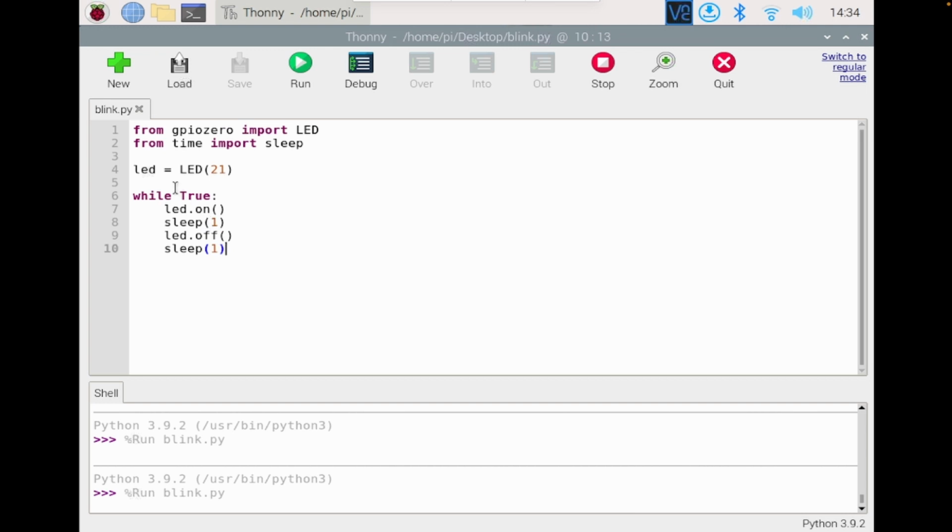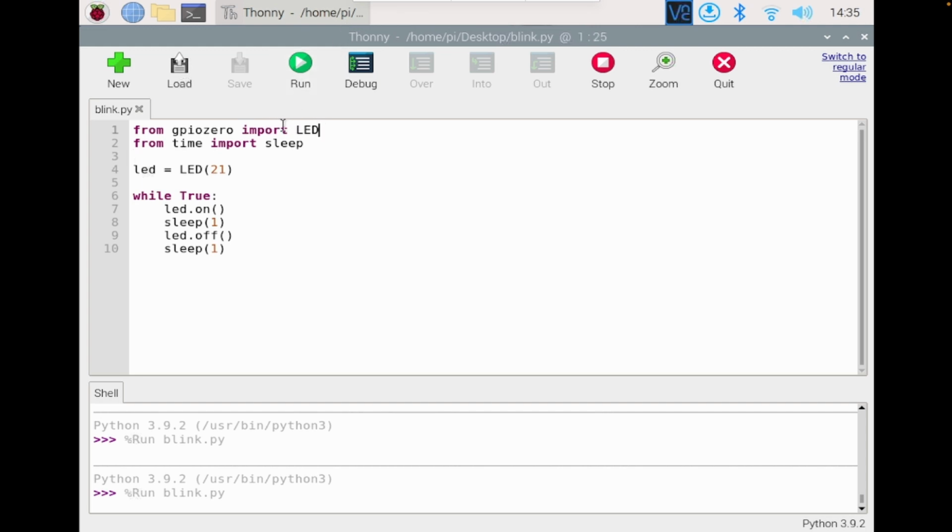So here I've connected the Raspberry Pi to VNC Viewer, as you can see. If you don't know how to install a headless version of Raspberry Pi OS on the Raspberry Pi, just go ahead and check out my previous video where I explained how to enable SSH and VNC on the Raspberry Pi. Here I've written a Python script on the Raspberry Pi, and as you can see I'm using Thonny as my editor, but you can use Geany or any editor you want.